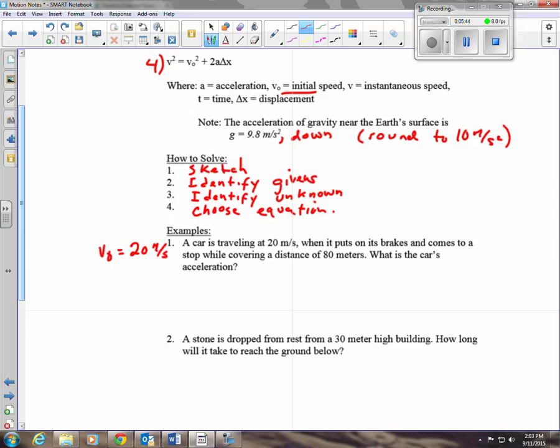Puts on its brakes, comes to a stop, covering a distance. Oh, here's one, distance of 80 meters. Distance and displacement, we use delta x for that. And then I want the acceleration, that's my unknown.